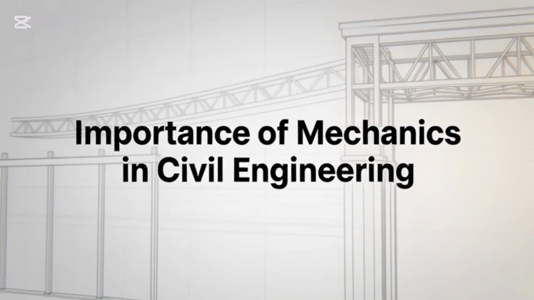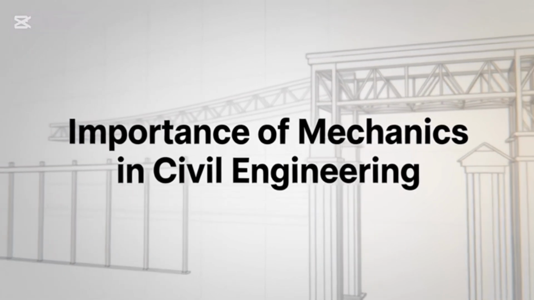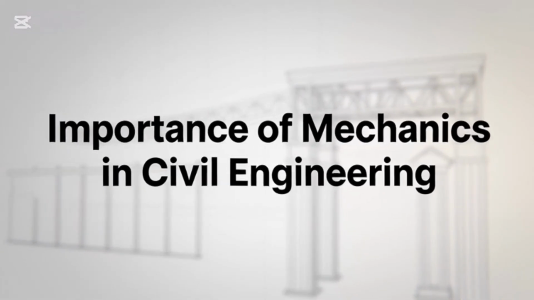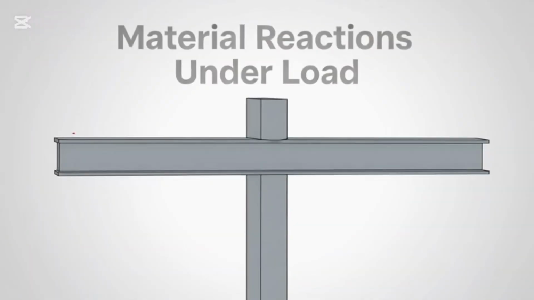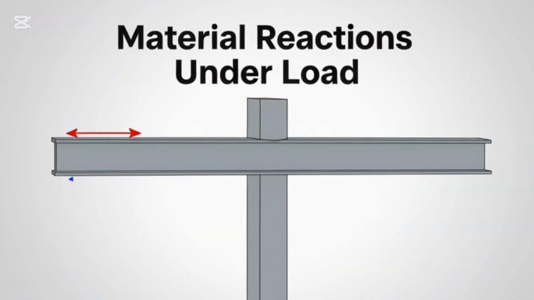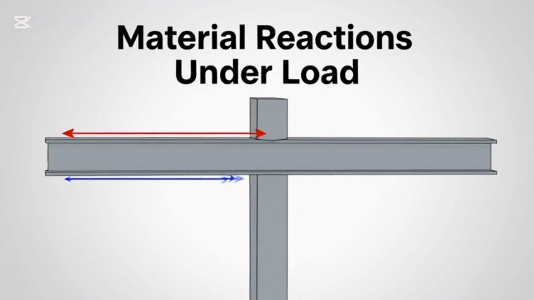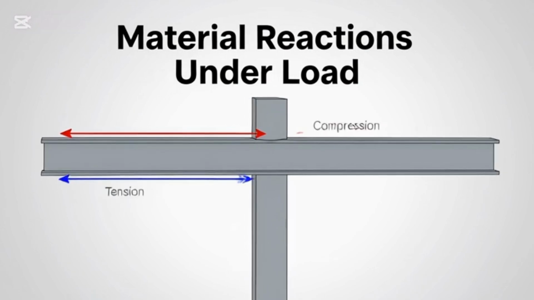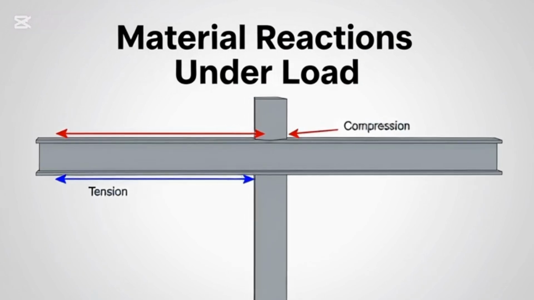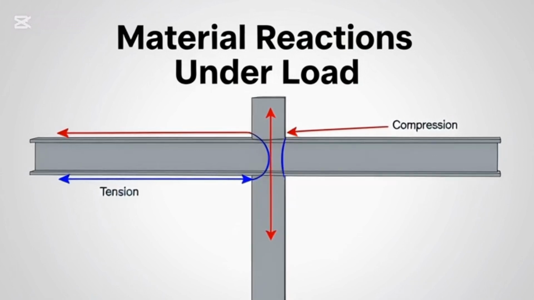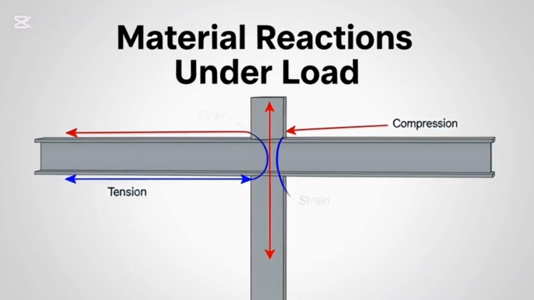Today we will discuss the importance of mechanics in civil engineering and why it is essential for designing safe and efficient structures. What is mechanics? Mechanics is the branch of physics that studies forces, motion, and material behavior. In civil engineering, it helps us understand how materials react under loads, determine how structures withstand forces like gravity, wind, and earthquakes, and design structures that are strong, durable, and cost-effective.